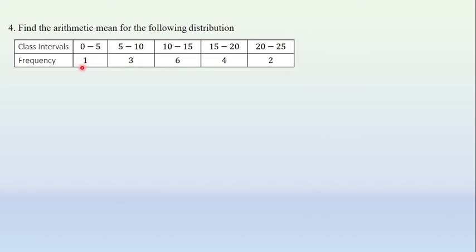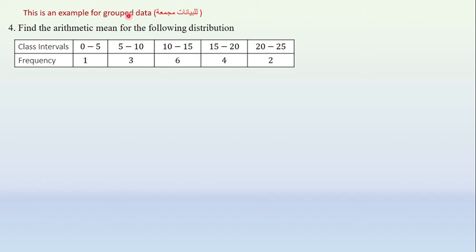0 to 5, only 1. 5 to 10. Let this be the marks of the students and this is the number of students. So 0 to 5 marks, only one student got. And 5 to 10 marks, 3 students got. So like this the data is grouped here with the frequency. This is an example for grouped data.